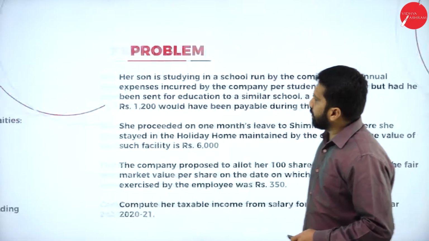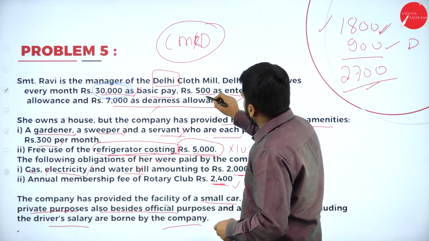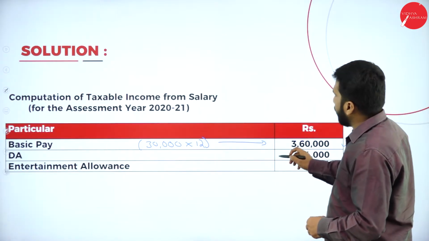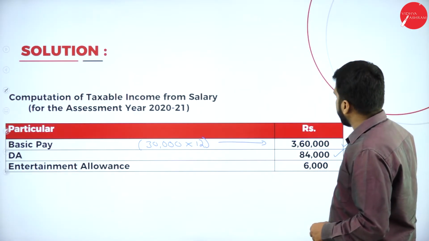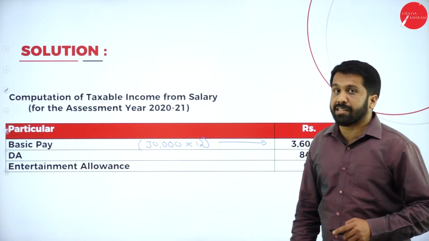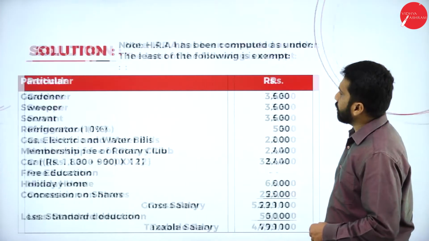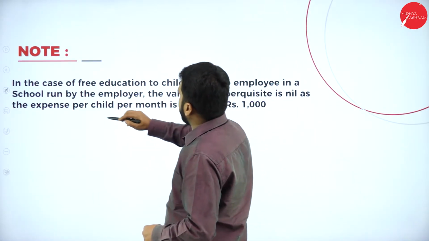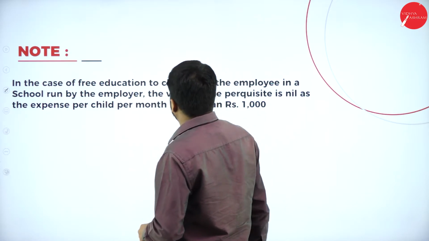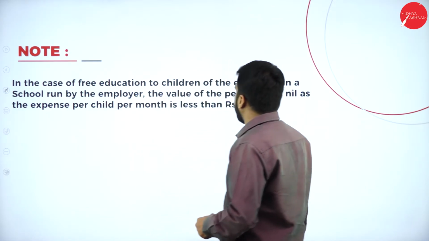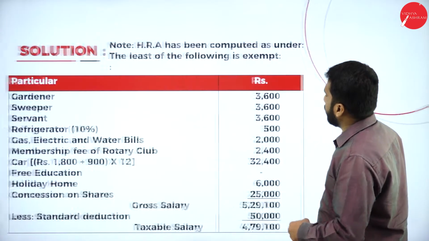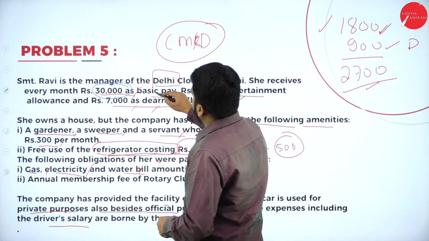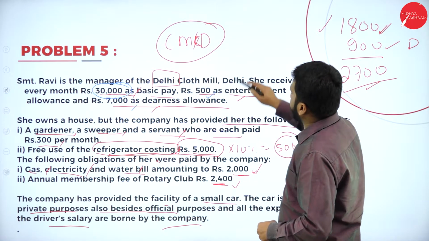Second one, dearness allowance. How much? Entertainment is 500, dearness allowance is 7,000. Dearness allowance is 84,000. And entertainment allowance is 6,000. I'll show you that working out. Now, in case of children's education in an employer's school, the value of perquisite is nil when expenses per child per month are less than 1,000. I'll come back to this. So 30,000 as basic pay, 500 as entertainment allowance.